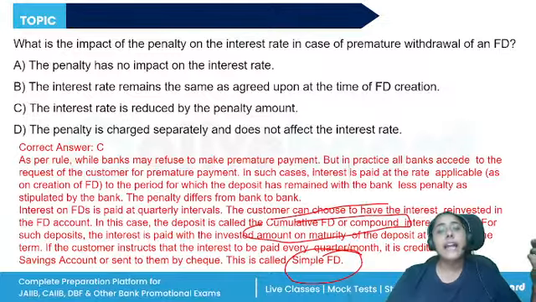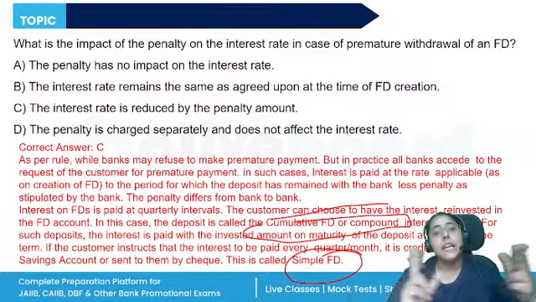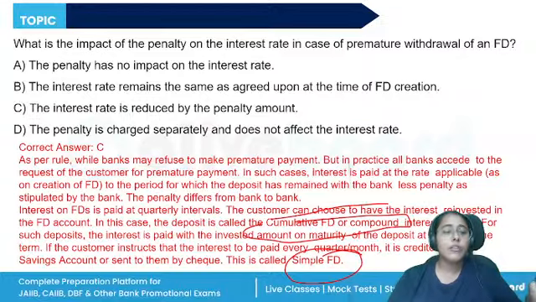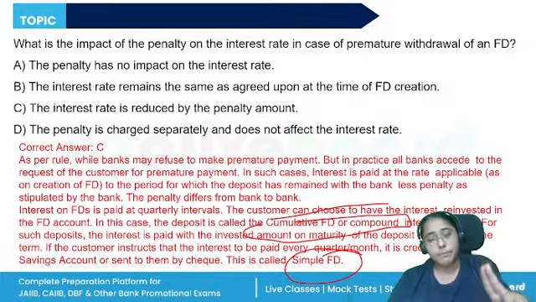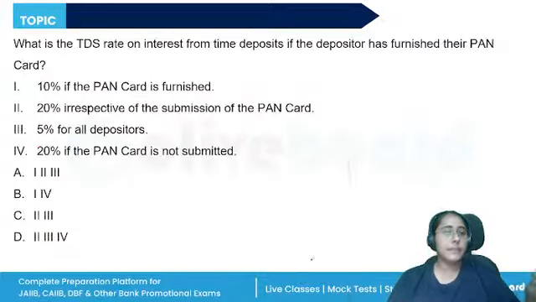On the other hand, I can want that the interest whatever is arising be credited to my savings account or be sent to me by a check. Then it is known as a simple FD. So remember the difference between compound FD and simple FD. When the interest is reinvested, it is compound. When the interest is paid every quarter, it is simple.